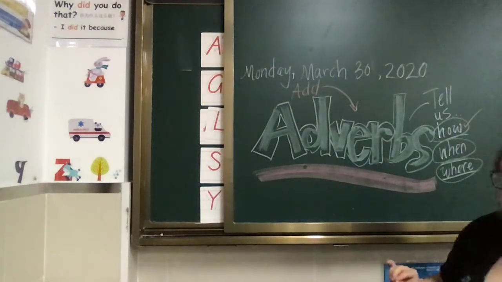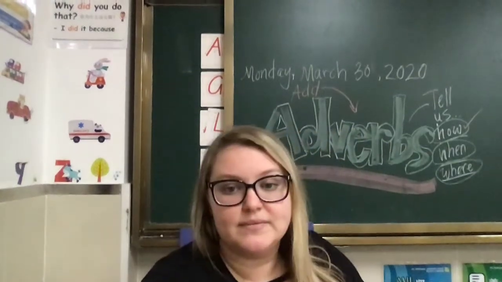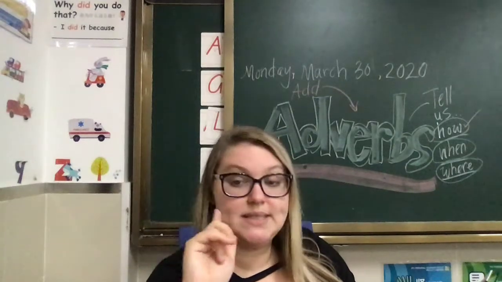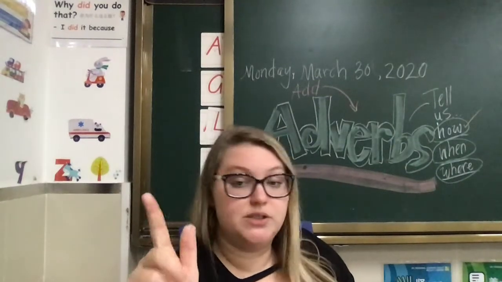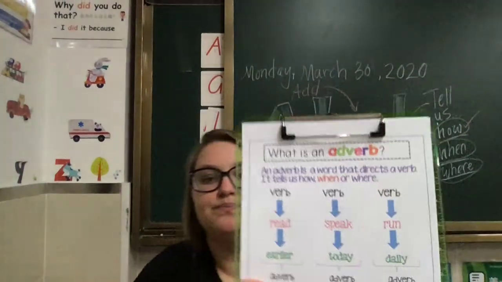Okay? So how did she read? She read quietly. Okay? Now, let's do a when. Same verbs. So we're still going to do the verb read, speak, and run. Okay?